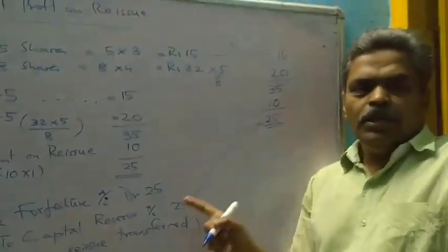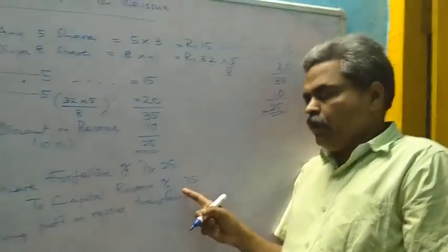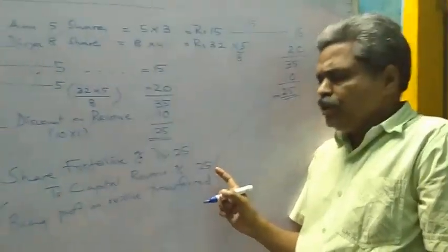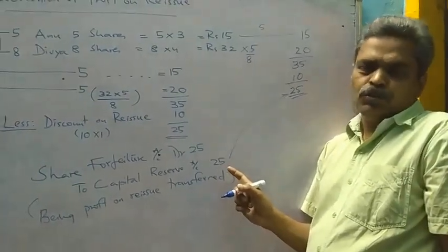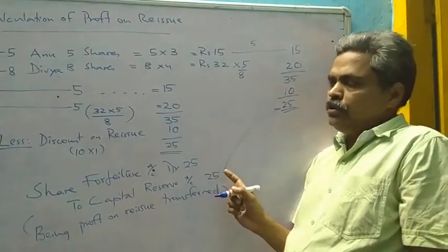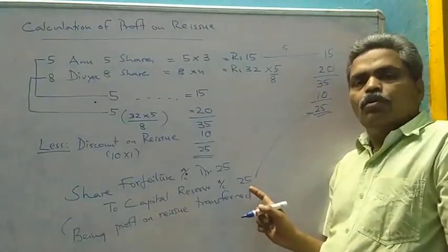The entry: share forfeiture account debit to capital reserve account, and it will be being profit on reissue transferred. I hope you understood. For any doubt, please ask me again on WhatsApp.